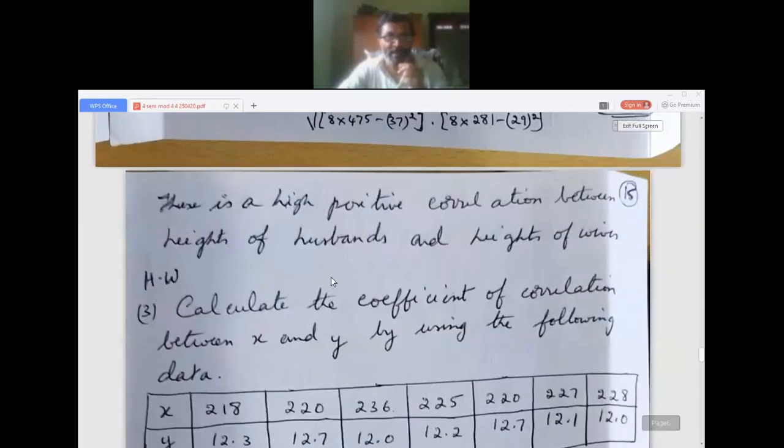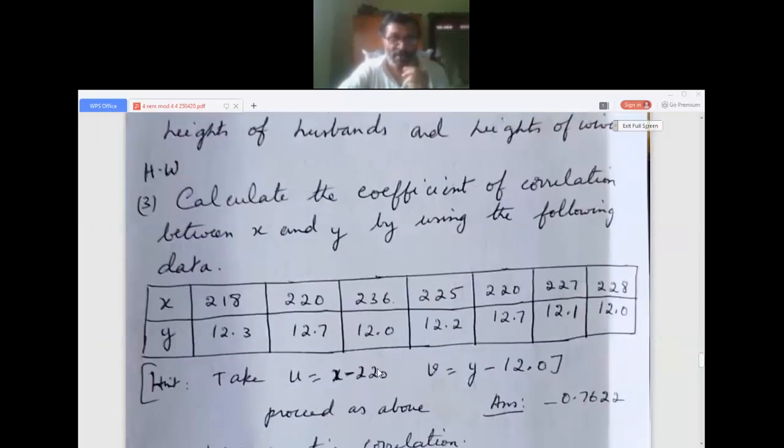Now, for your practice, I have given a same type of problem. Calculate the coefficient of correlation between x and y using the following data. You can calculate it by method 1 or method 2. That is your wish. Now here, for a hint, because the values are big, I have given